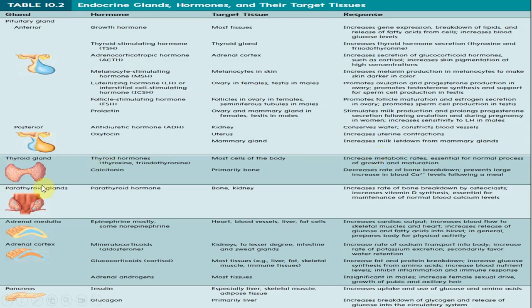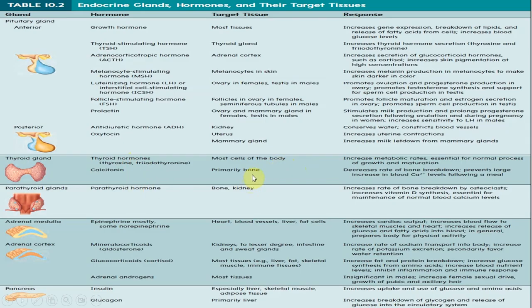Another important one, the thyroid gland. Very simple, two hormones, thyroid hormones and the calcitonin. Thyroid hormone, again, you need to understand that it controls various metabolic activities of your body, it acts on more cells of your body. However, calcitonin primarily acts on the blood.